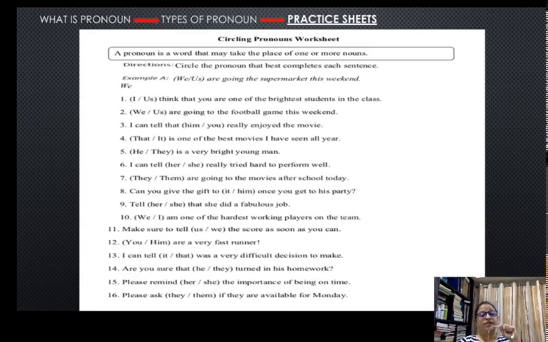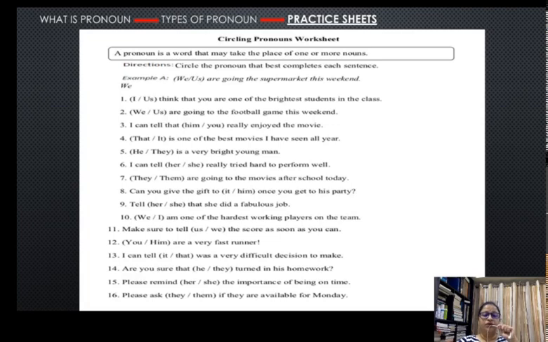A singular verb is going to be preceded only by a singular pronoun or singular subject, and between he and they, he is the singular subject, hence he is the right answer. Because a singular subject takes a singular verb. "I can tell her or she really tried hard to perform well." Her is the pronoun used for the objective position, and this is not the position we are choosing for, hence she is the right answer.